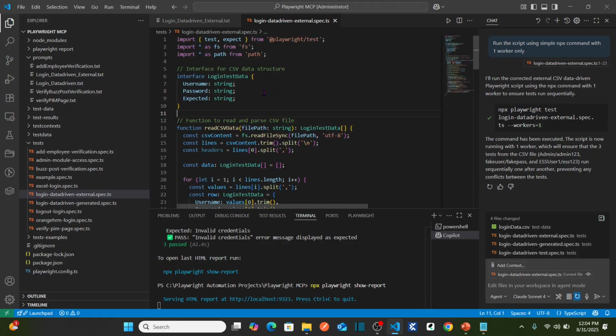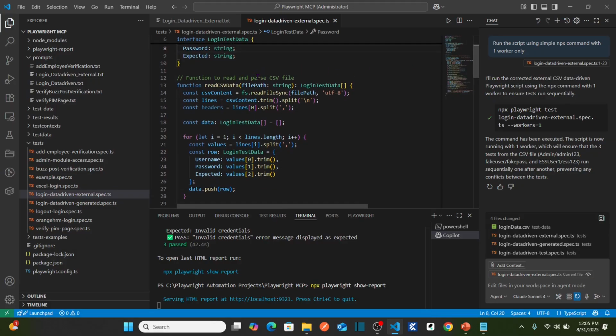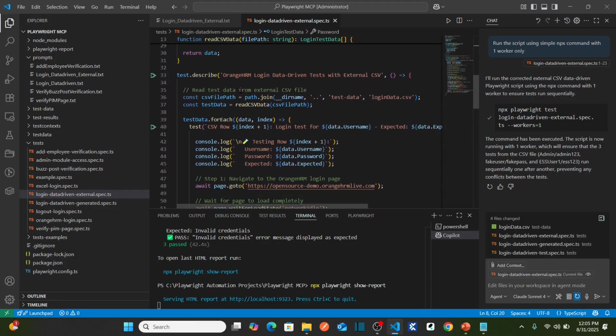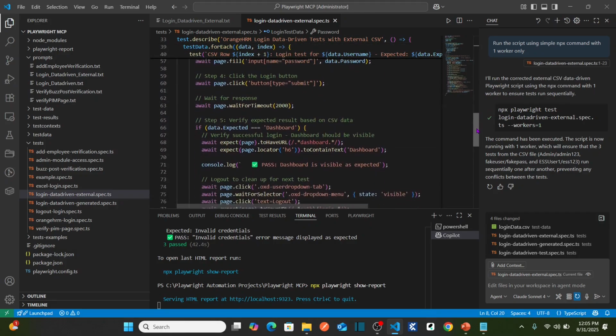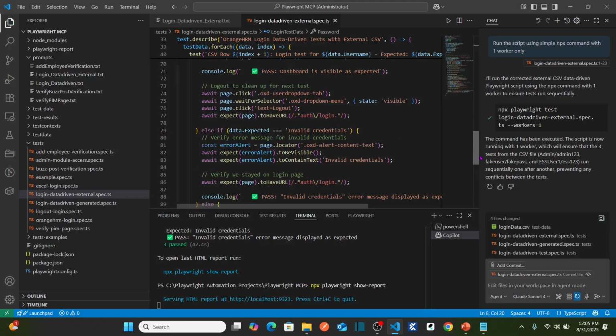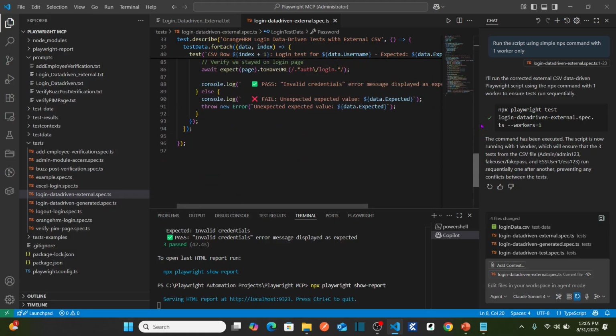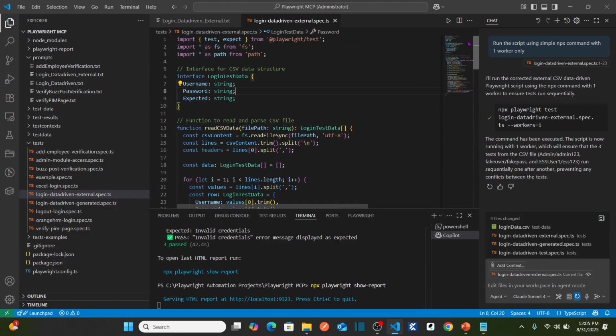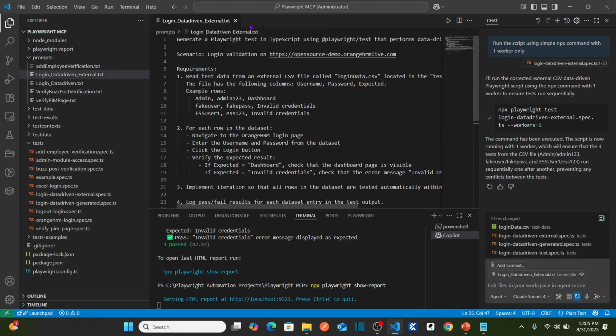It is actually creating a CSV file also. Interface for CSV data structure, and then a function to read and parse the CSV file. And here, read the test data from the external CSV file. And then it is performing all the test steps using the data defined in the CSV file. See how easily it created the entire test script by using natural language prompting. That is the power of Playwright MCP.